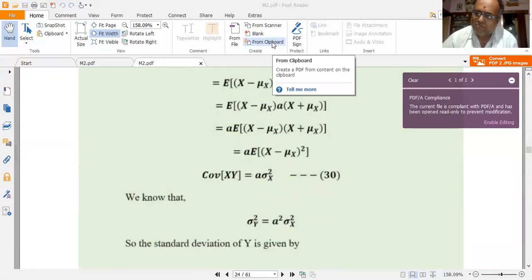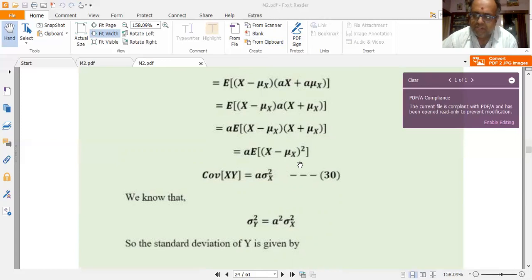Recall the previous module. The expected value of (x minus mu x) the whole squared is the variance sigma x squared. Variance is the second central order moment, right? So the expected value of (x minus mu x) the whole squared is sigma x squared, multiplied by a. So covariance of xy is equal to a sigma x squared.